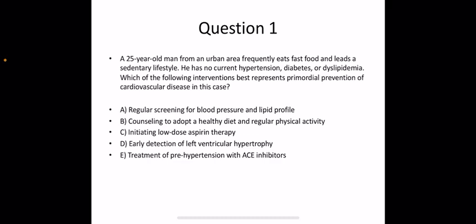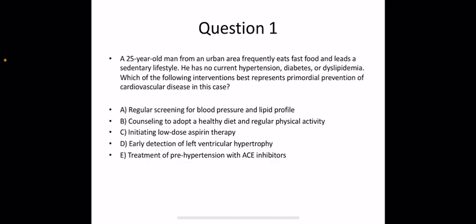Question number 1 is, a 25-year-old man from an urban area frequently eats fast food and leads a sedentary lifestyle. He has no current hypertension, diabetes or dyslipidemia. Which of the following interventions best represents primordial prevention of cardiovascular disease in this case?